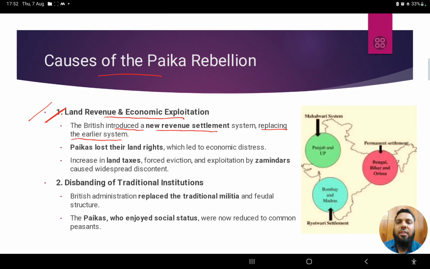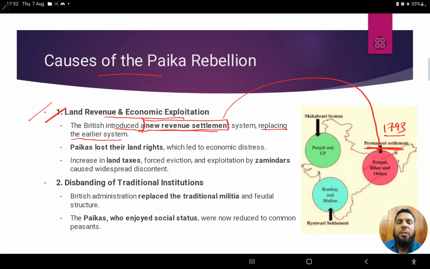But once the British came, they replaced it and introduced a new revenue settlement. And now, what could this new revenue settlement be? If we have some link with history, we can understand that this new revenue system is nothing but the permanent settlement, right? It's the permanent settlement which was introduced in Bengal, Bihar and Orissa areas, and it was introduced in 1793 itself.